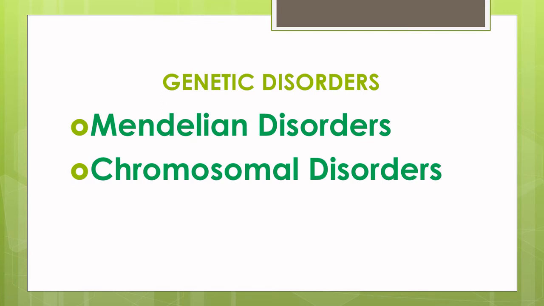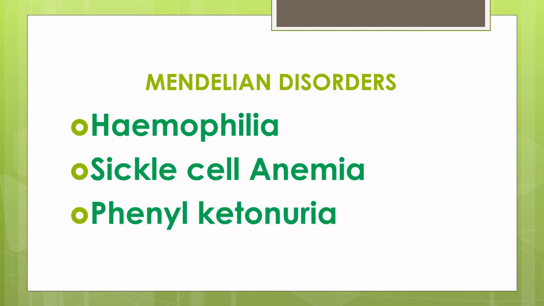Chromosomal disorders are caused due to the absence or excess of, or abnormal arrangement of, one or more chromosomes. Examples: Down syndrome, Turner syndrome, Klinefelter syndrome, etc. Now let us look at some of the Mendelian disorders.